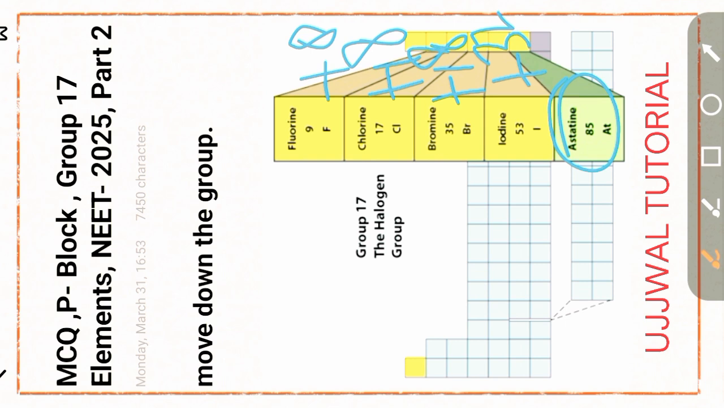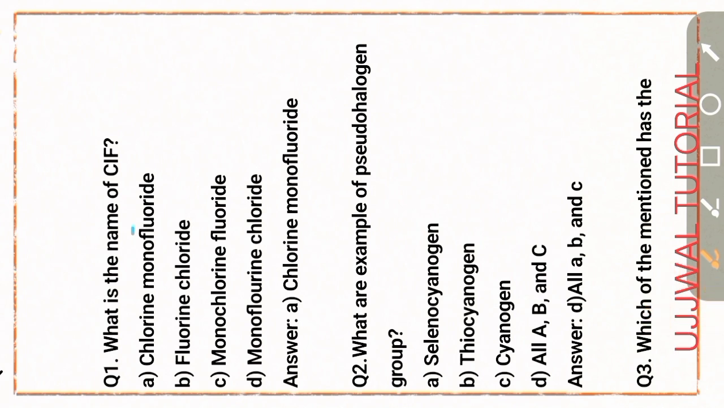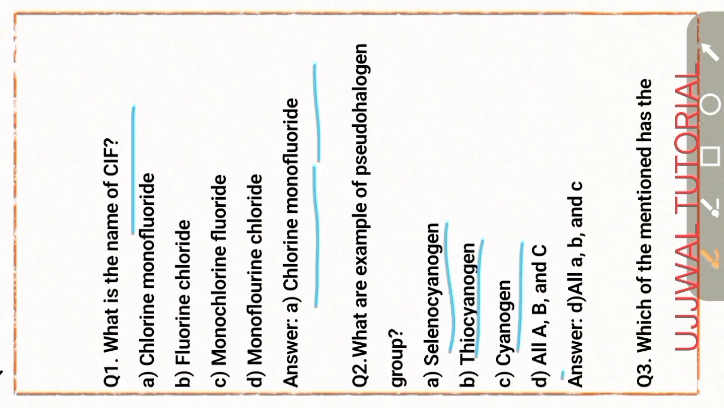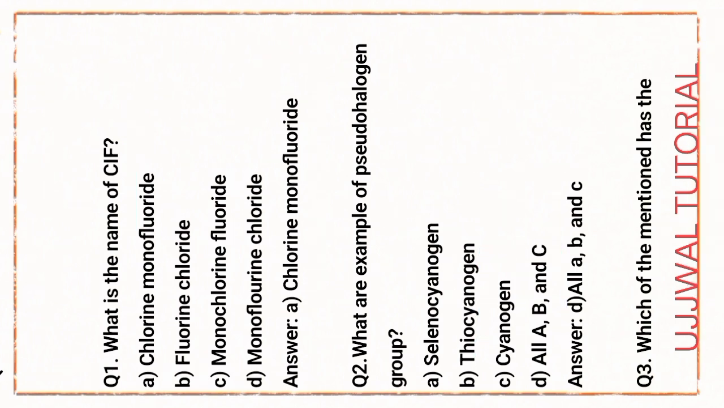My dear viewers, follow the MCQ. Part 2, question number 1. What is the name of ClF? The answer is A, chlorine monofluoride. Next, question number 2. What are examples of the pseudo halogen group? Option D is the right answer, all of A, B, and C.